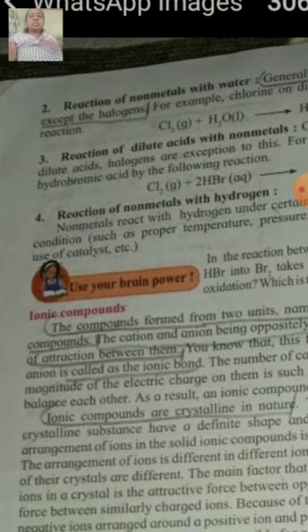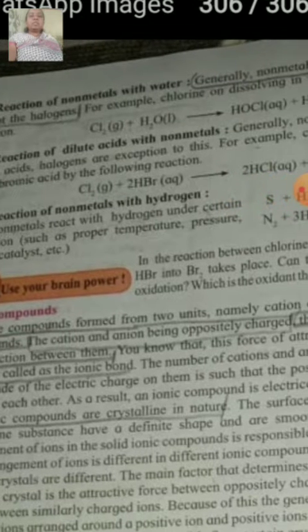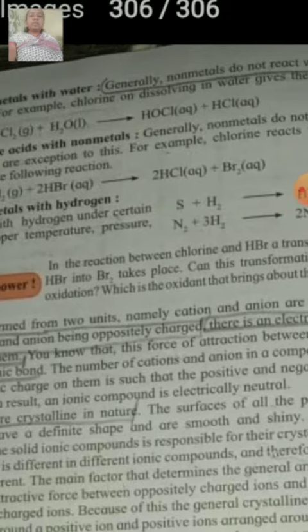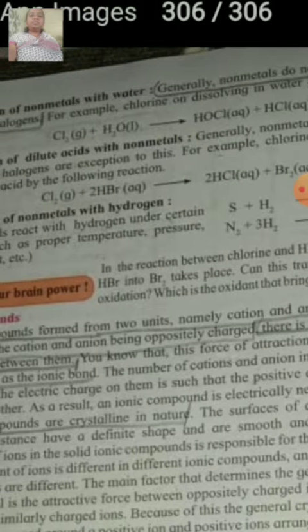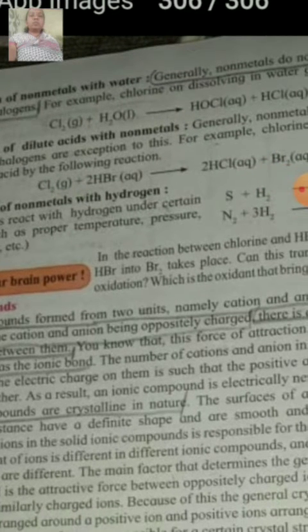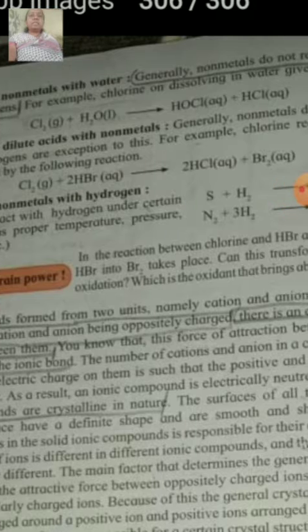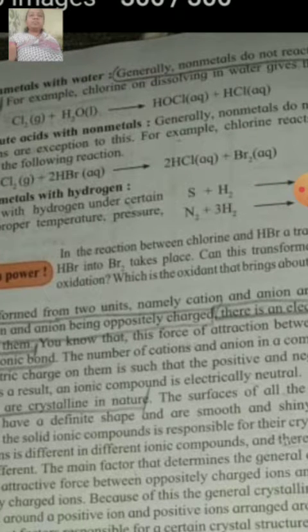The next reaction is the reaction of dilute acids with nonmetals. Nonmetals also do not show reaction with dilute acid. The exception is halogen. When chlorine reacts with hydrogen bromide, it forms hydrochloric acid and bromine in aqueous form.